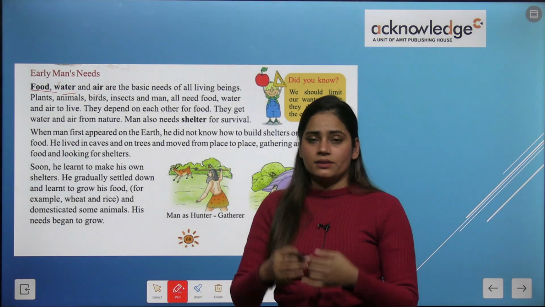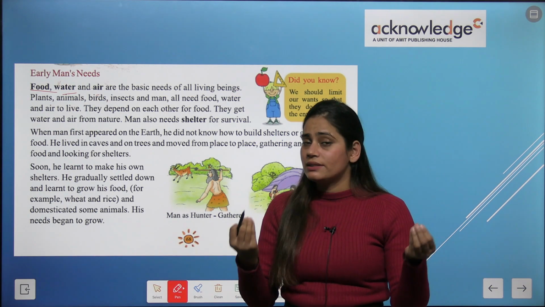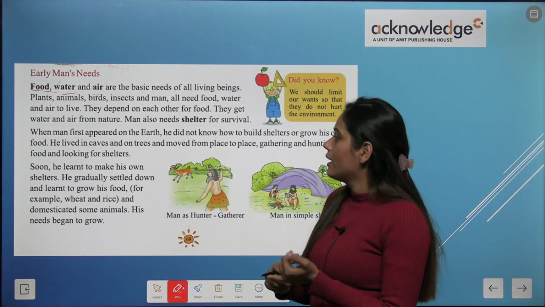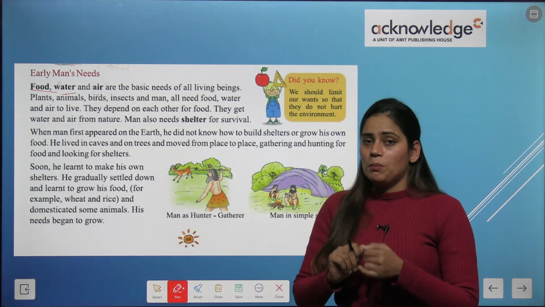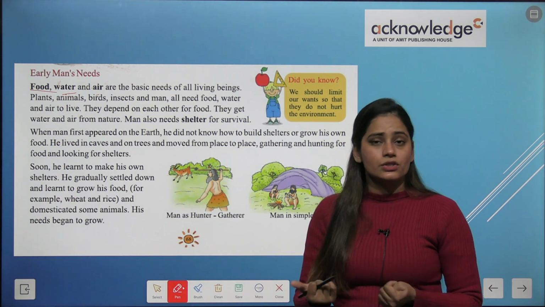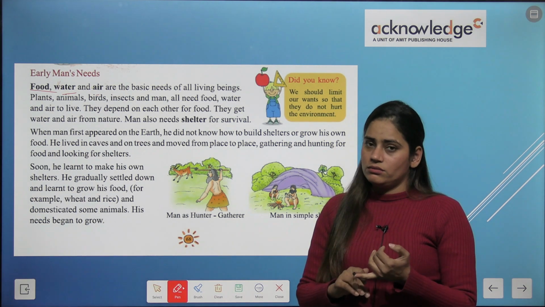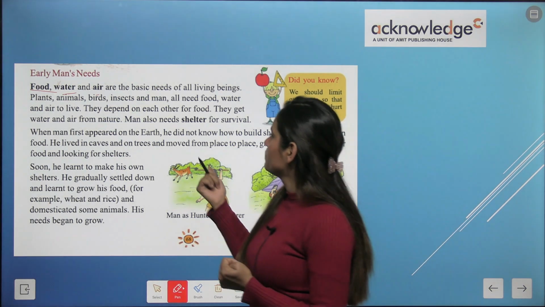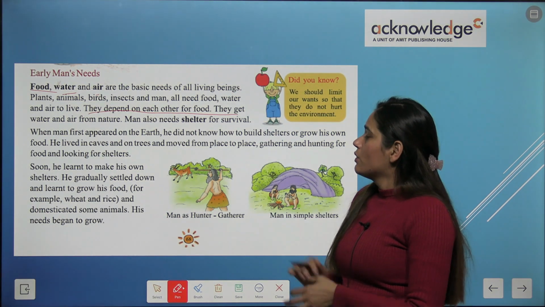For human beings there are many needs, okay, and the basic needs are like water, food, okay, air, and as well as we need shelter. But if we will talk about plants, animals, so what would be needed for them? That could be only food, water and air, okay. But they depend on each other for food.